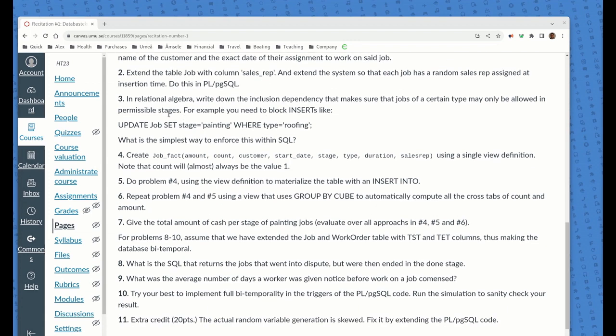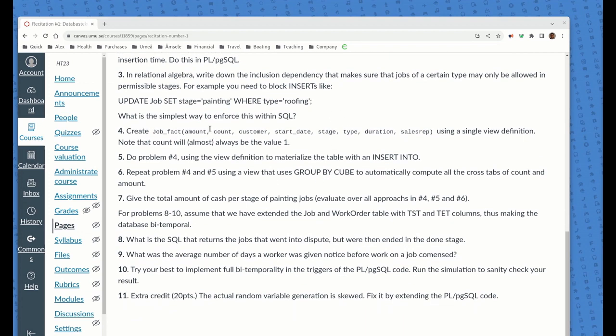Now in relational algebra, we want to think about those things. We're talking about inclusion dependencies. So we want to write down an inclusion dependency in relational algebra that basically says the jobs of a certain type may only be allowed in the permissible stages. If you look at the database, there's a stages table which says what the stages of a given job type are, and this would block things like the following. If you had a job of type roofing and you tried to set the stage as painting, painting is not a stage in a roofing type job, so that should be blocked. And then the question is: what is the simplest way to enforce this in SQL?